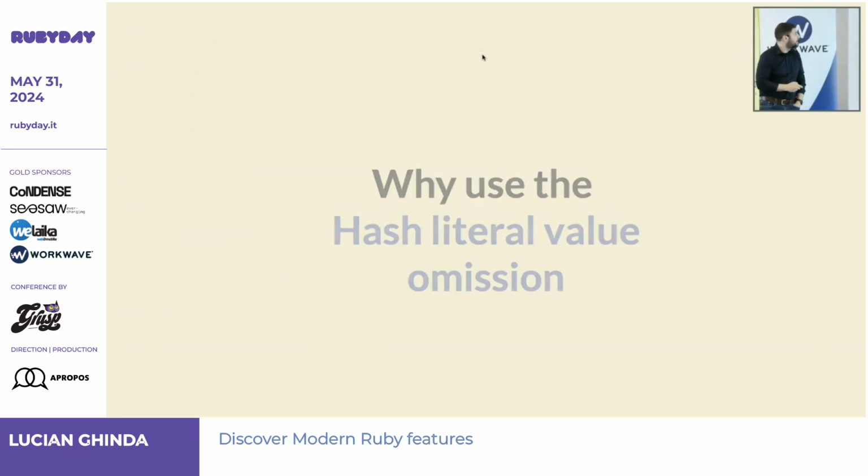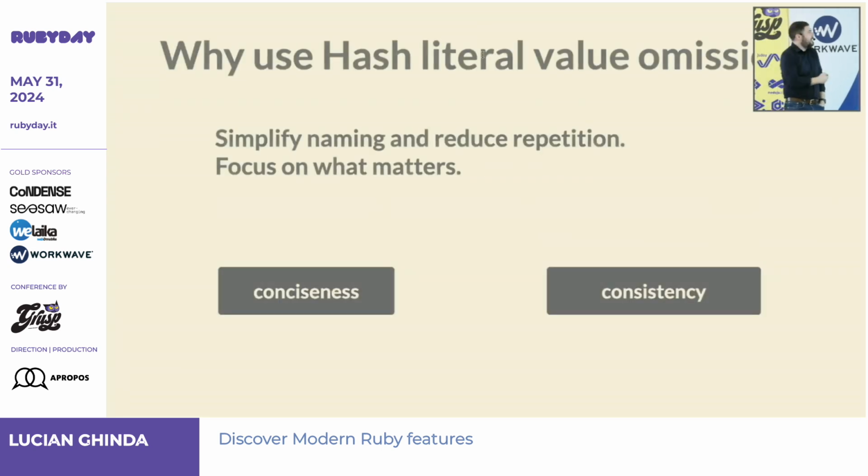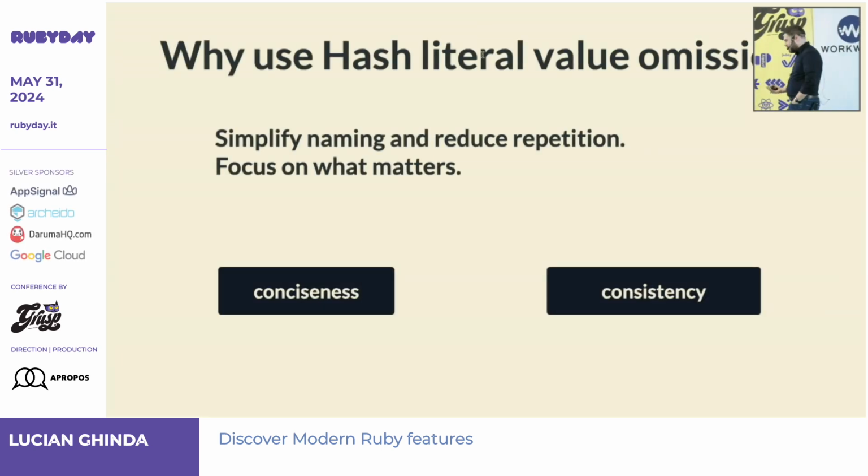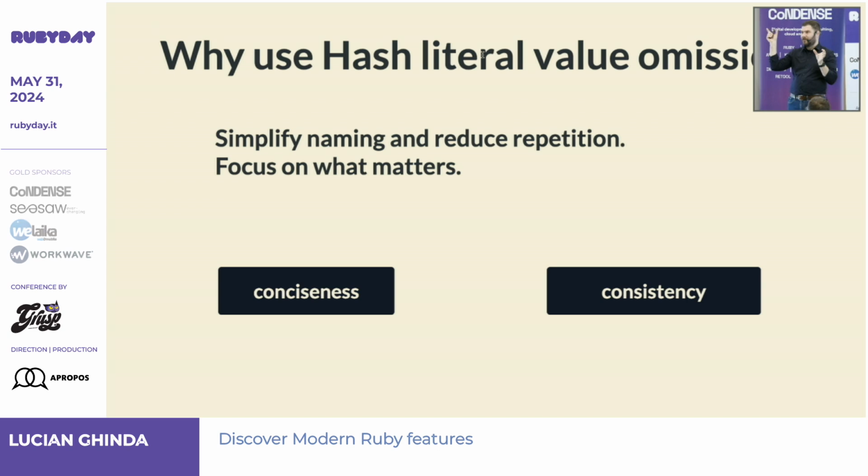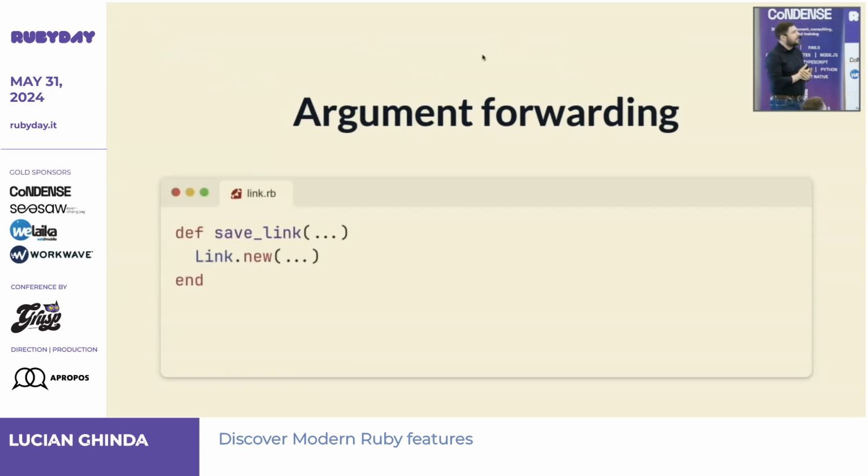It's just an example. Okay, about this. So why use it? I think from my pitch, this is simple. I don't have more examples. If you want to use it, it's mostly simplifying names and reducing repetition, right? So it's about being concise and being consistent in the naming. It forces you to use the same name for the value as the key, right? That's the main thing. Or else it does not work, right?